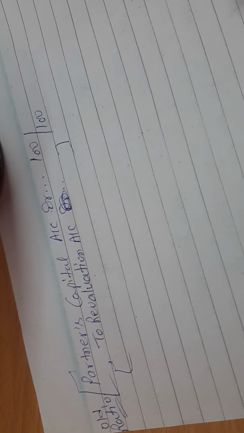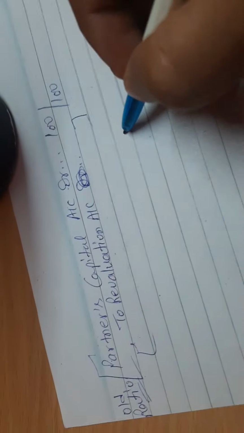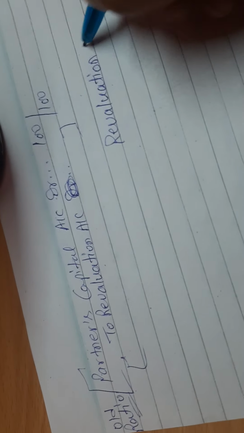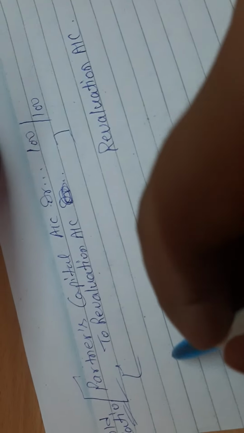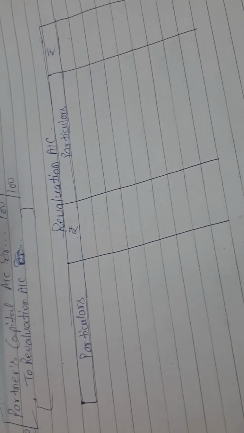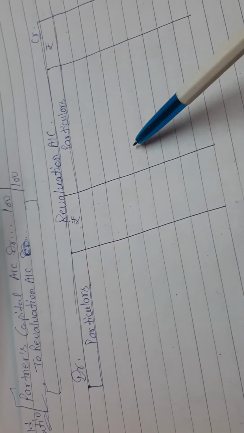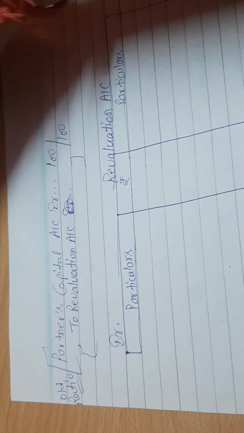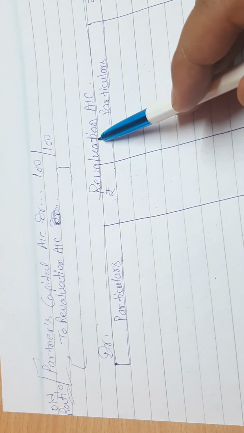Now we are going to convert all these entries into ledger account. So how will we convert it? Let's have a look. We have to make the format of Revaluation account first. This one is the debit side, credit side, normally a T-shape account, particulars, amount, particulars, amount. So we are going to prepare the Revaluation account.